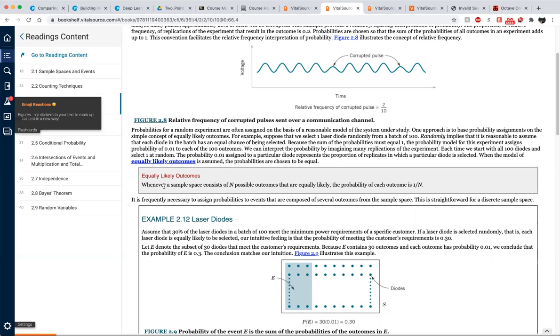Whenever a sample space consists of n possible outcomes that are equally likely, the probability of each outcome is 1 over n. That's the big axiom in classical probability. Is there any other type of probability? Yes, but we don't cover that one in this subject. Keep in mind this is a big axiom.